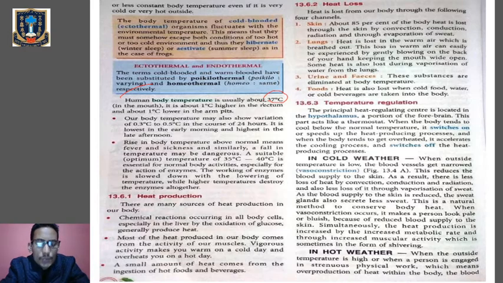Next one, heat production. There are many sources of heat production in the body. First one, chemical reactions which occur in the body, like in the liver, where there is oxidation of glucose which produces heat. Most of the heat produced in our body comes from the activity of our muscles. Vigorous activities of our muscles produce heat, and on a cold day we feel warm due to shivering, where there is contraction of muscles. And with vigorous use of the muscles during hot humid conditions, we will feel overheated.